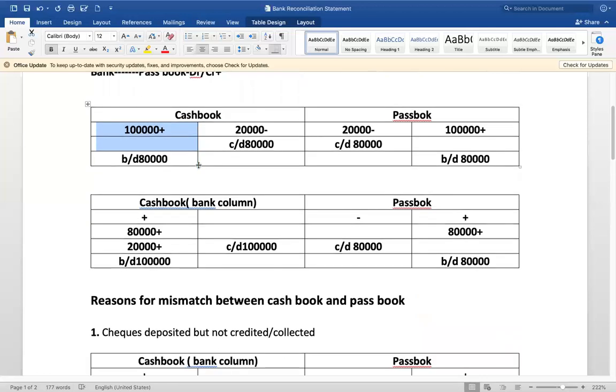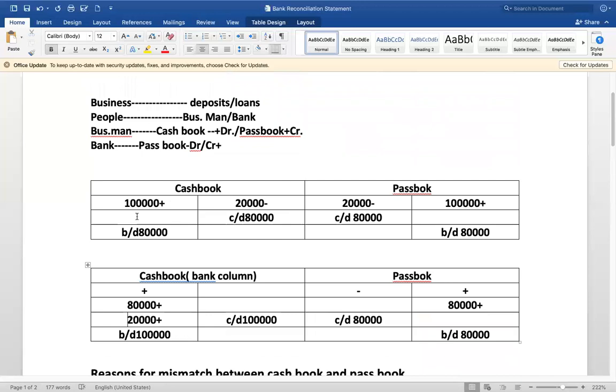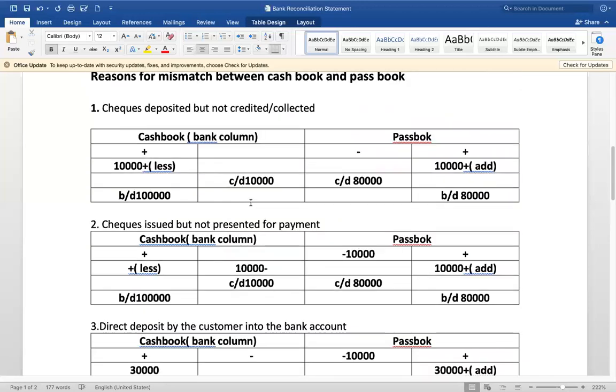Now the opposite is overdraft. In the cash book, you have deposited 80,000, right? And the opposite is, in simple words, overdraft.